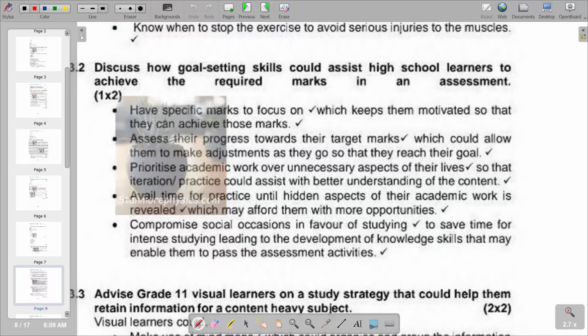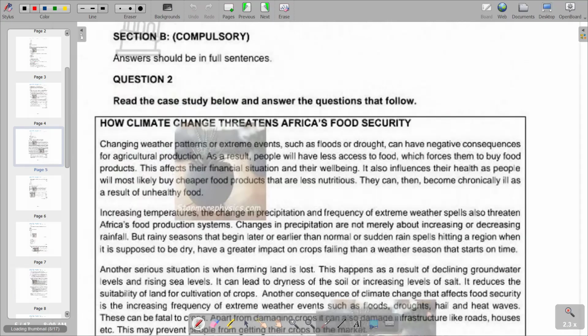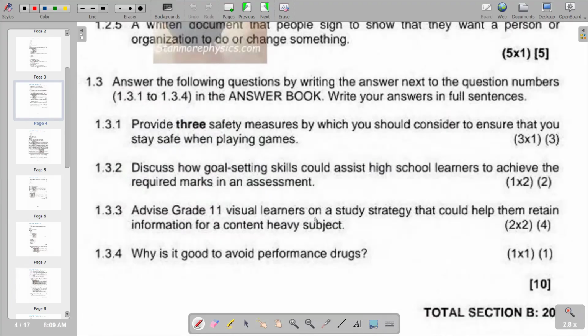So we are saying have specific marks to focus on which keeps them motivated so that they can achieve those marks, and assess their progress towards their target marks, which could allow them to make adjustments as they go so that they reach their goal. So we have other points that we can also consider according to the question. So we move on to the next part, which reads: advise grade 11 visual learners on a study strategy that could help them retain information for a content heavy subject.